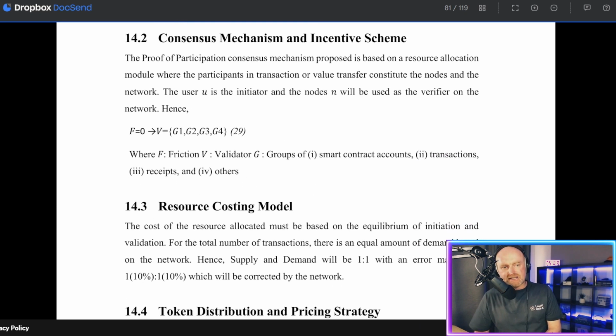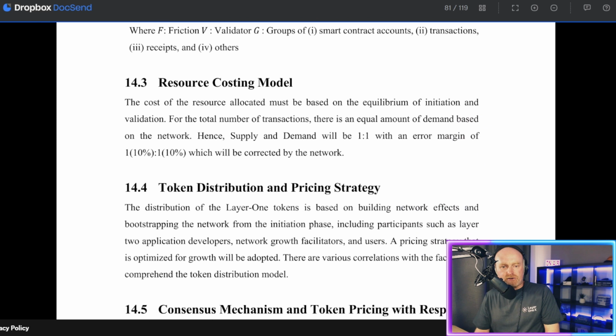14.2. Consensus mechanism and incentive scheme. The proof of participation consensus mechanism proposed is based on a resource allocation module where the participants in transaction or value transfer constitute the nodes and the network. The user is the initiator, and the nodes will be used as the verifier on the network.